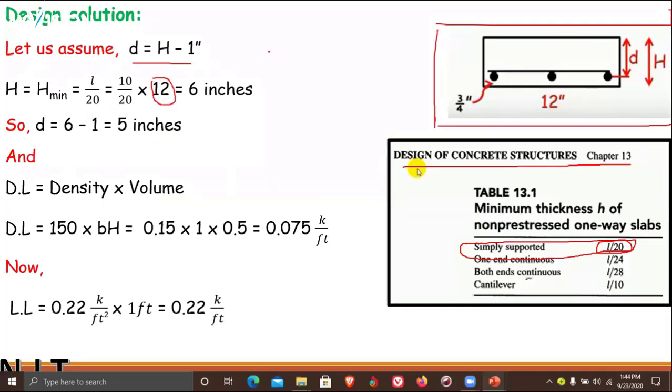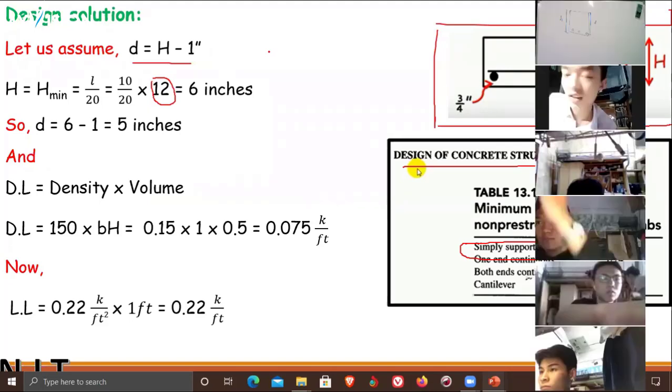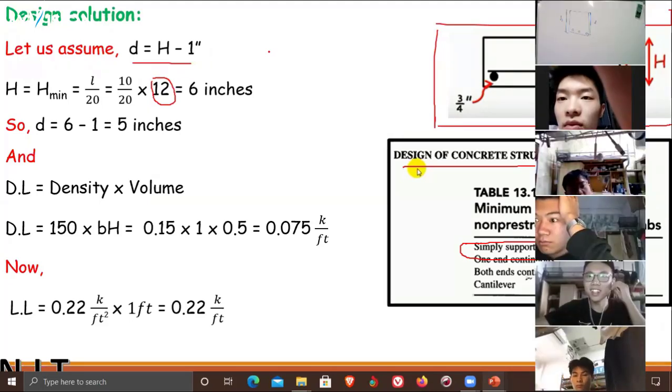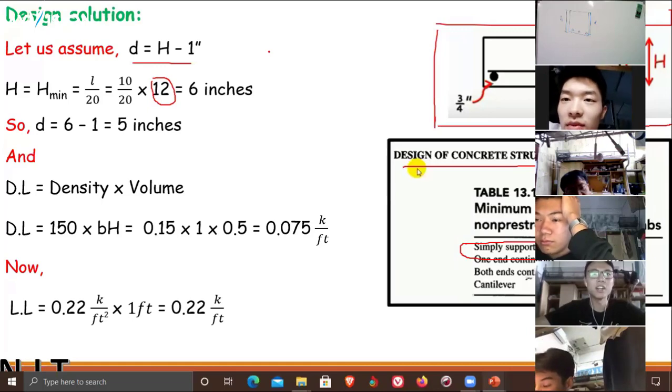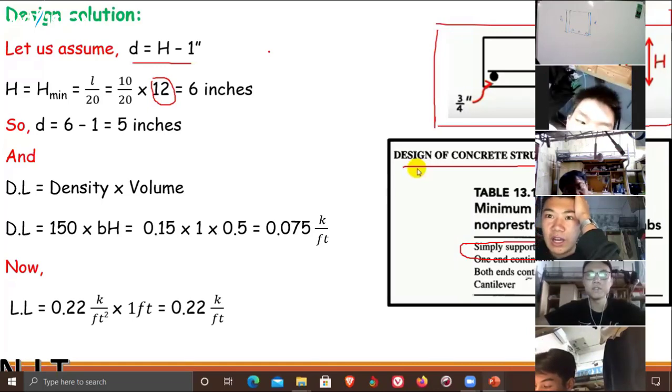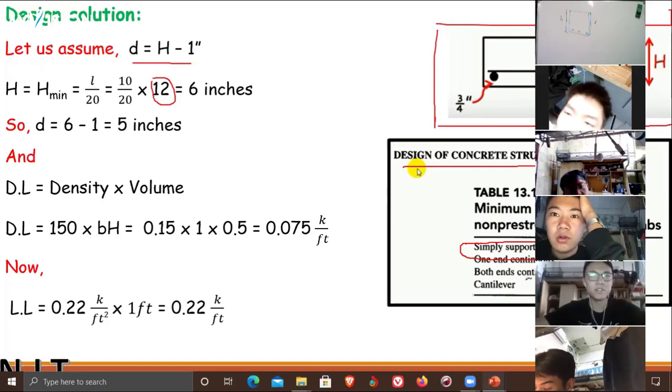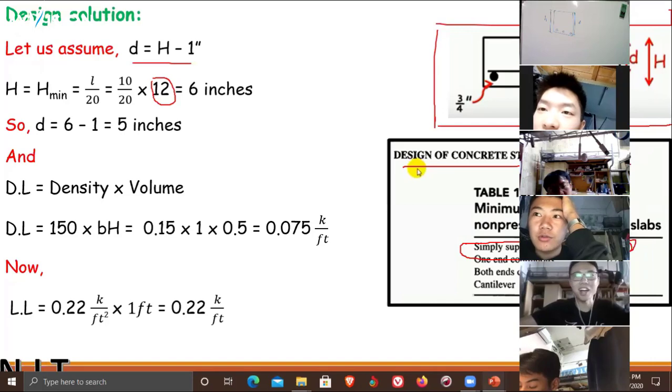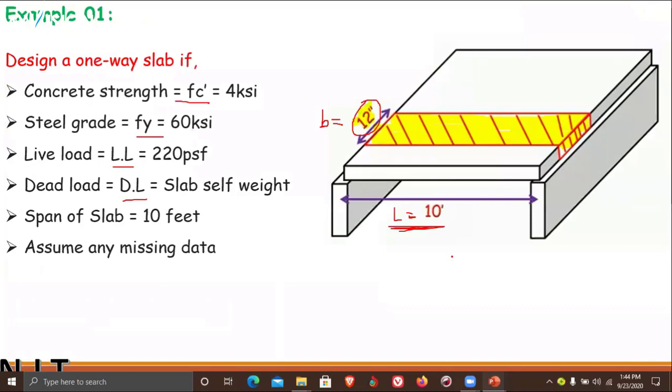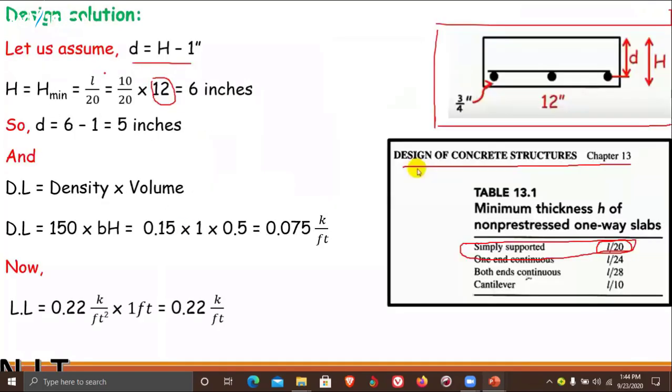Why have I multiplied it with 12? Can anyone answer me? Mr. Bell, why have I multiplied it with 12? Transfer the units. Yes, for the transferring of units. My unit over here is feet. You can see it is 10 feet. I want the answer in inches, so that's why I multiply with 12. 10 divided by 20 multiplied by 12 gives you the answer.